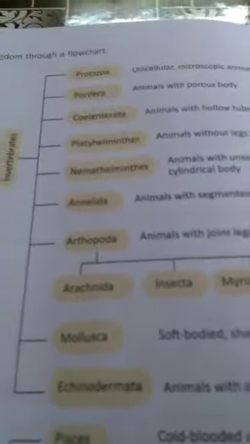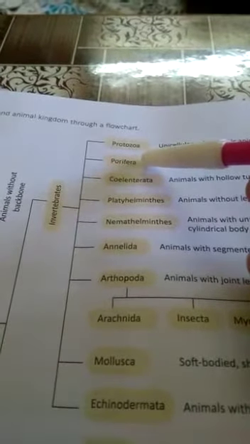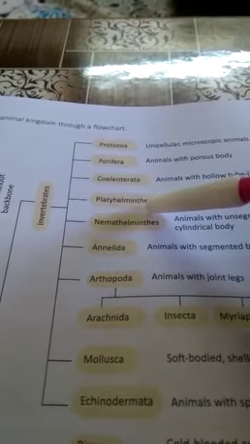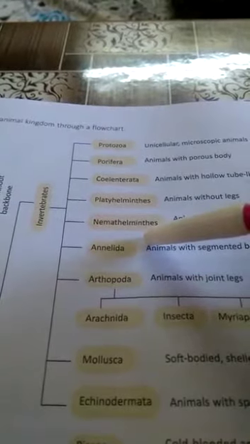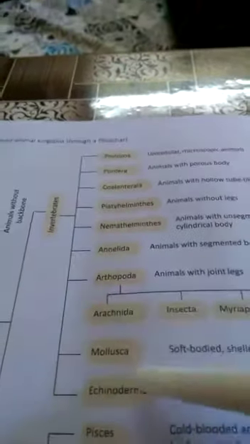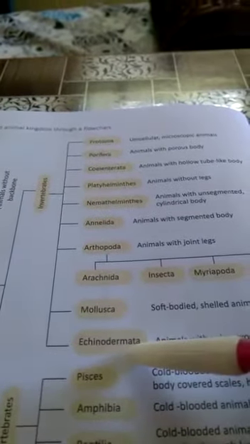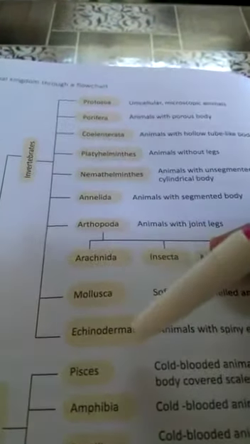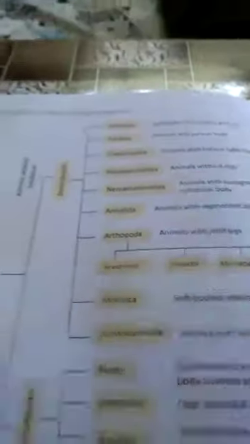Invertebrates are divided into 8 phylums. How many phylums? 8. Number 1 is Porifera. Number 2 is Coelenterata. Number 3 is Platyhelminthes. Then Nematyhelminthes, Annelida, Arthropoda, Mollusca and Echinodermata. Please read them again and again so that you can pronounce them properly. Okay, so now let us study one by one all these phylums.